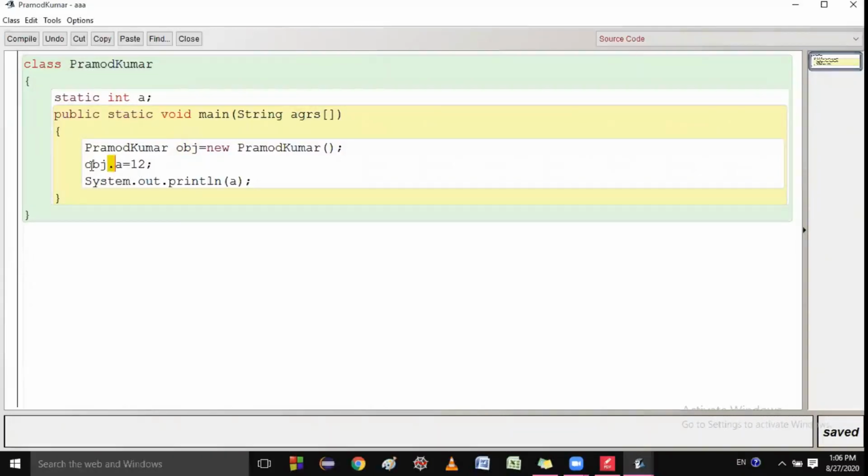So I will use obj dot a equal to 12. So 12 is assigned to this variable. I will print here a and it is giving 12. I think right now this is clear. If this time it is not clear, then please watch my videos and you can ask in the comment box. I will definitely reply to you.